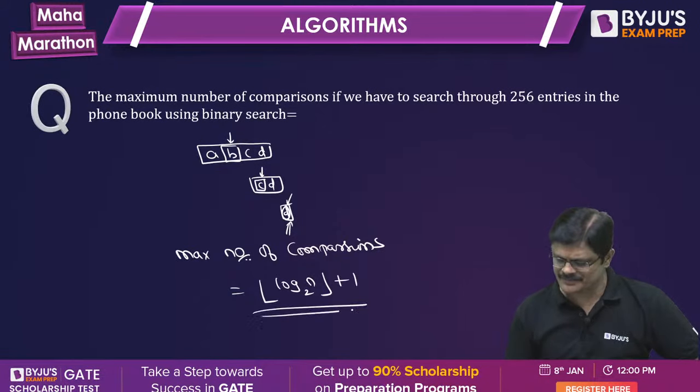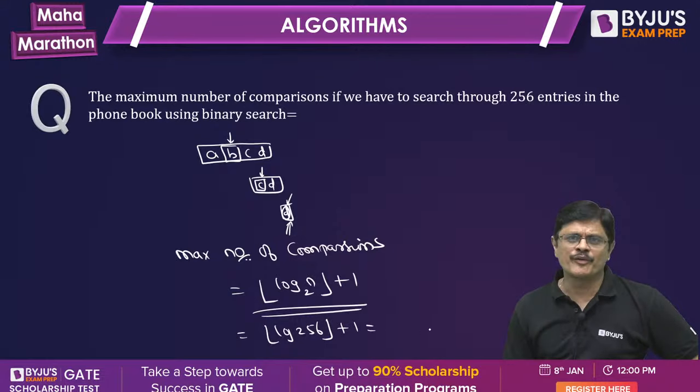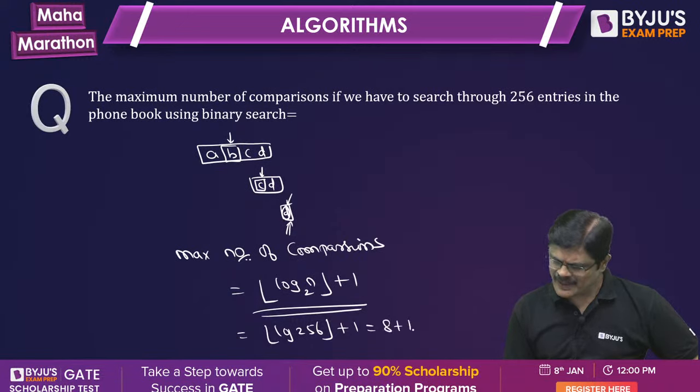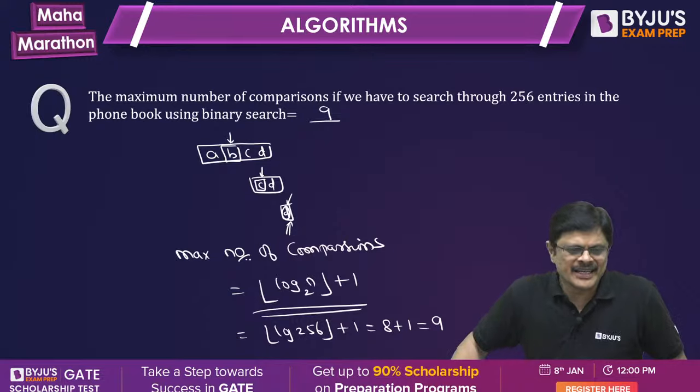That will be the answer. So that is log 256 plus 1. Log 256 is 8, plus 1, which is 9. So the answer for this problem is 9, my dear friends.